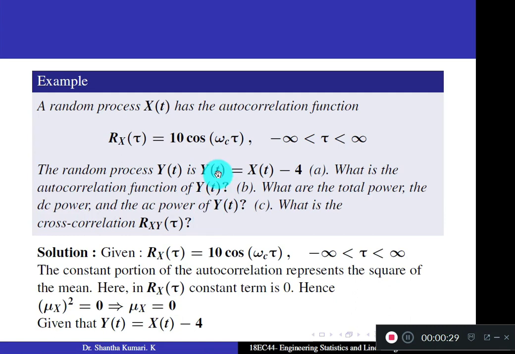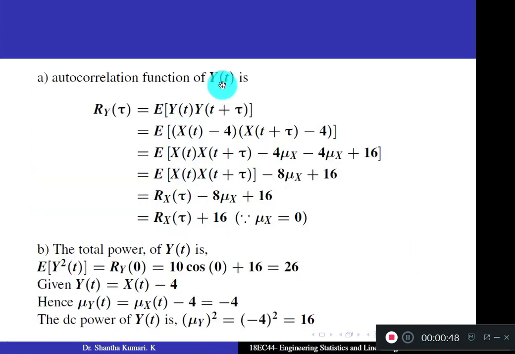Okay, so these are all similar to the worked out problem. What is the cross correlation Rxy of tau? Okay, so just check the steps yourself. You can work out yourself without referring to this. You get Ry of tau in this form, Rx of tau plus 16. Just use the formula for Ry of tau, expand term by term and substitute.